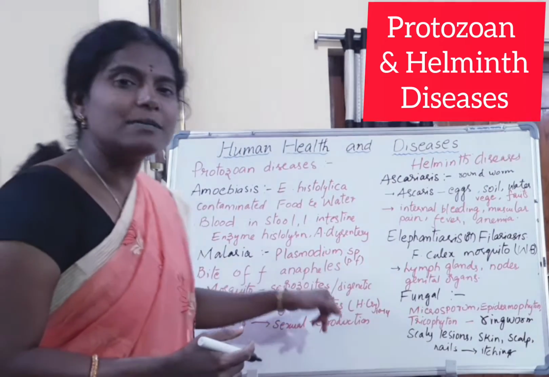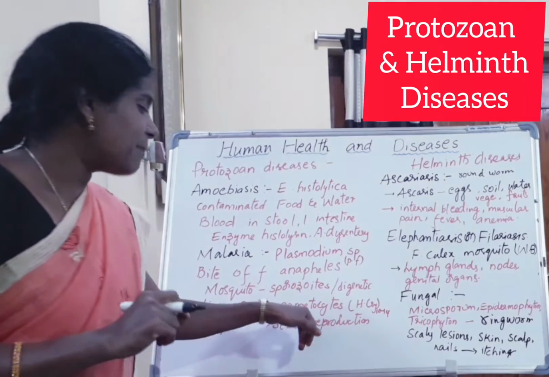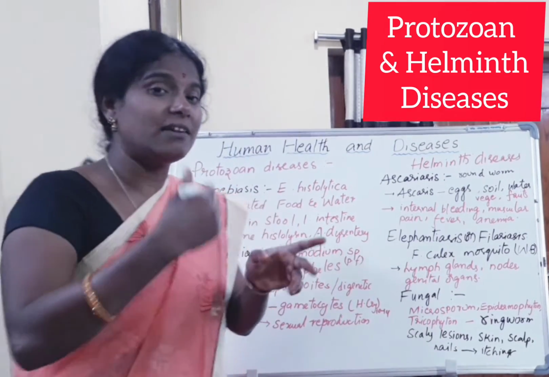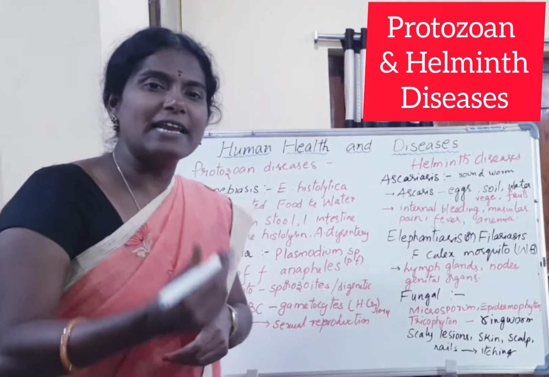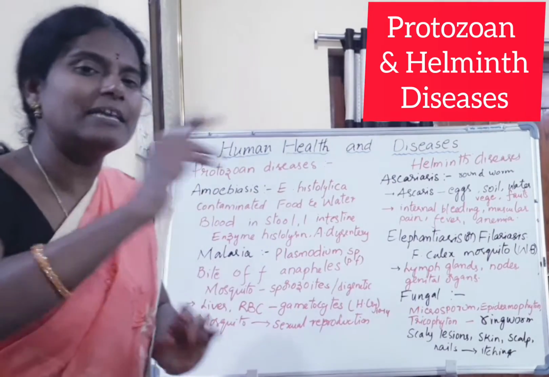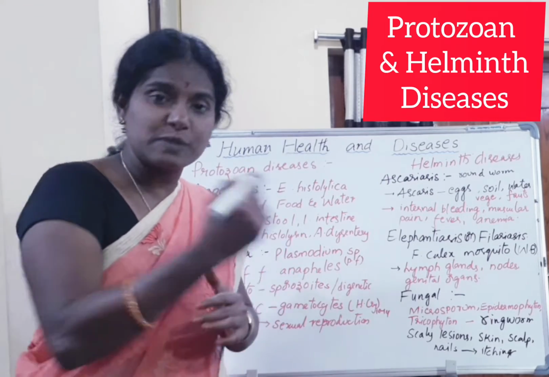For the symptoms to appear in the human body, it requires nearly 14 days. These gametocytes enter into the female Anopheles mosquito body and undergo sexual reproduction and finally produce sporozoites. Those sporozoites enter into a healthy person. In this way it finishes its life cycle.